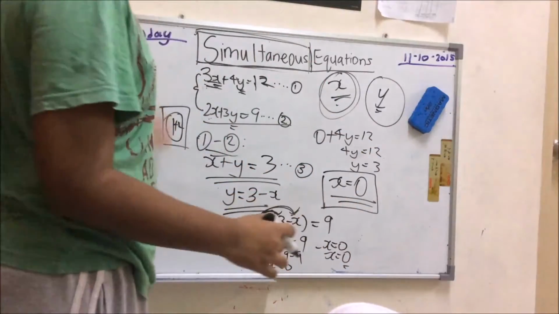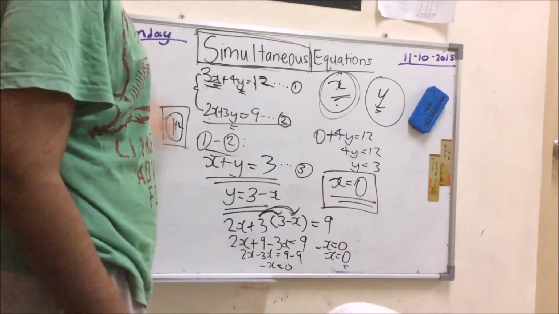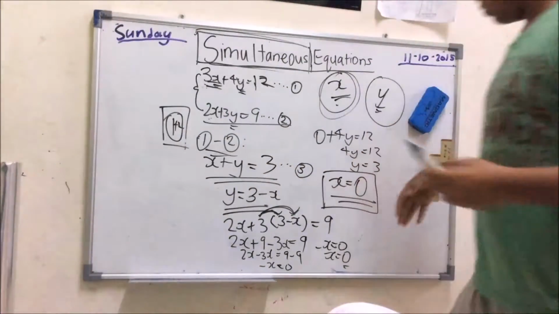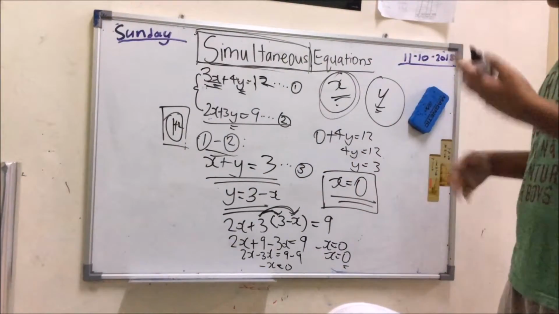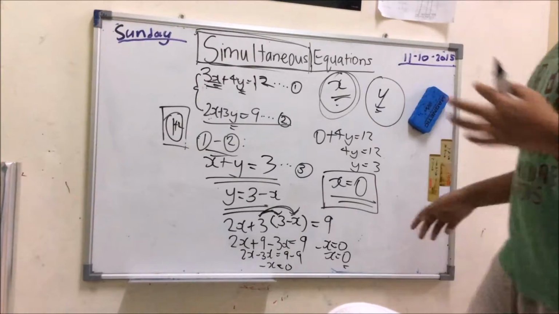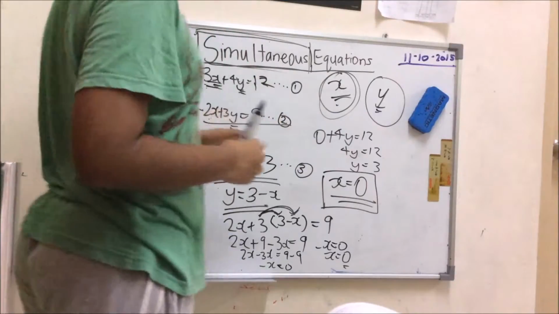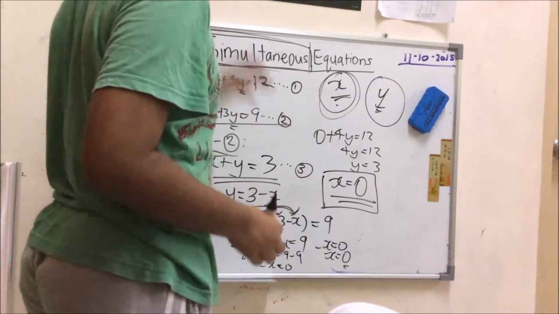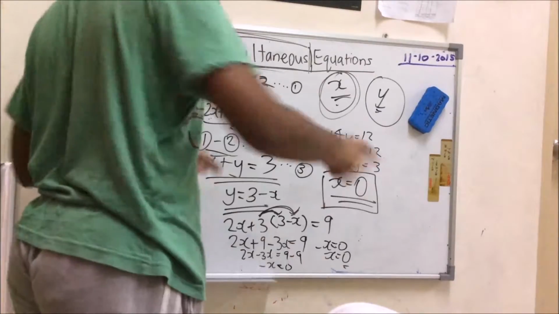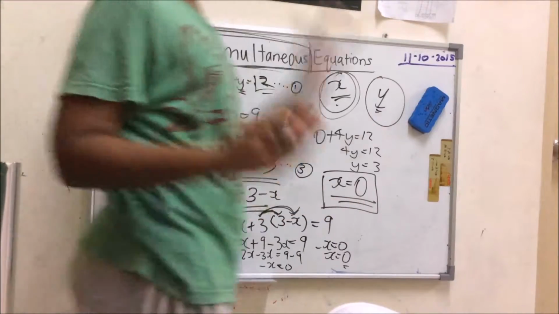This might look like a messy combination of all sorts of steps, but I'll go through it over again and then we'll see if you understand each bit. So now we get this. If you want to check whether the answer is correct, you can substitute x equals 0 and y equals 3 in one of these equations, and it must equal these numbers. So let's substitute inside number 1 and see. So 3 times 0 is 0, 4 times 3 is 12. So 0 plus 12 makes 12. Yay, we got it correct. So there's one way to check.